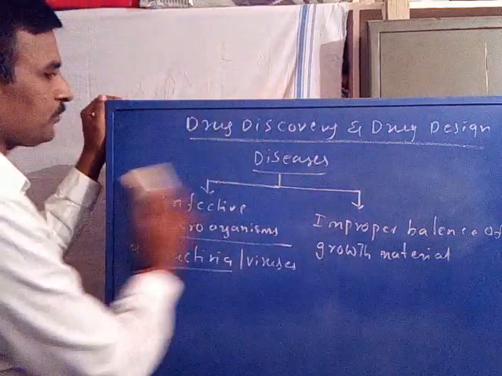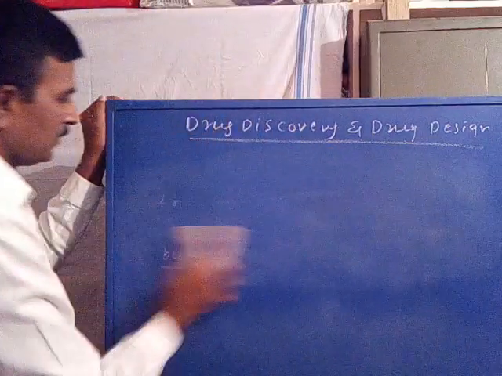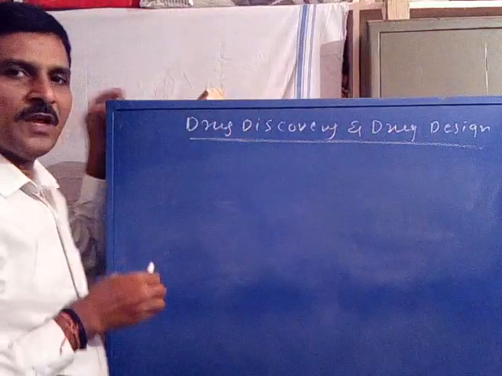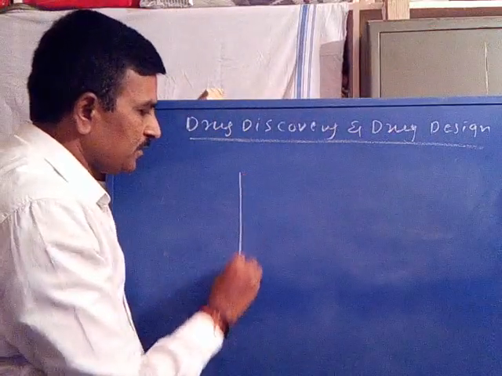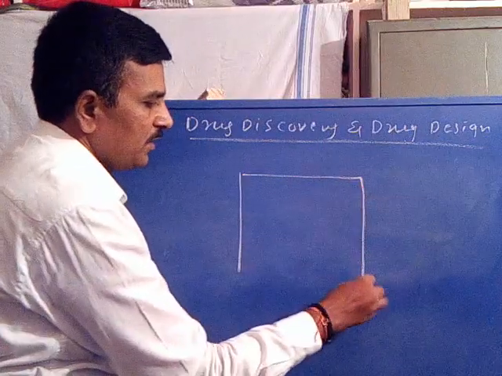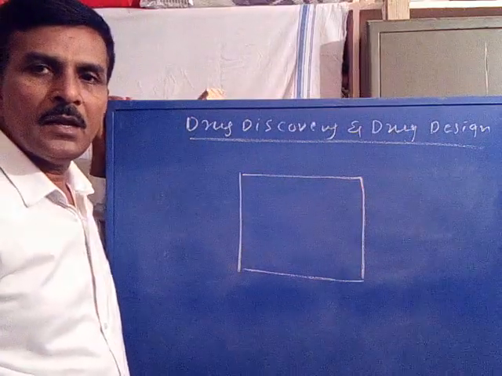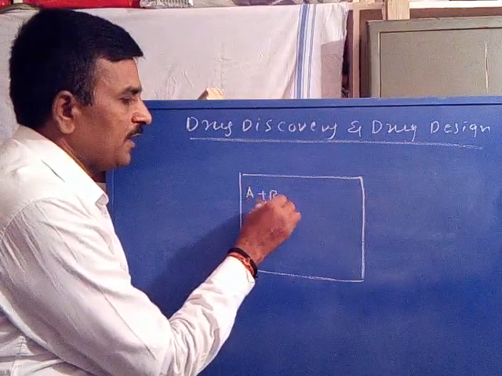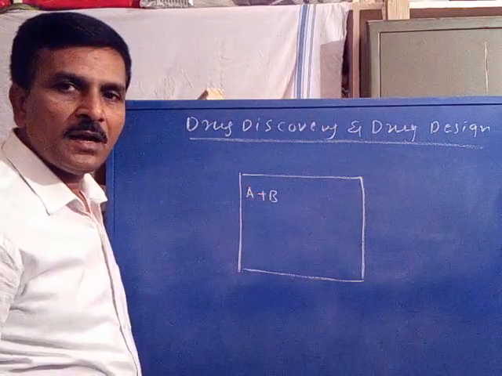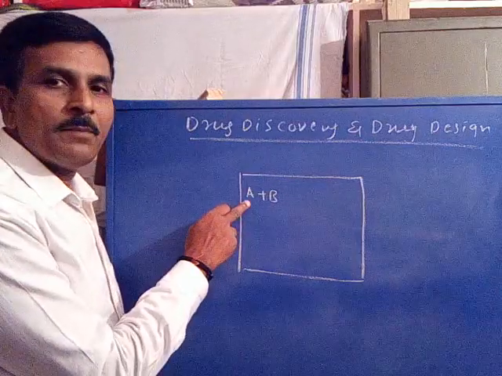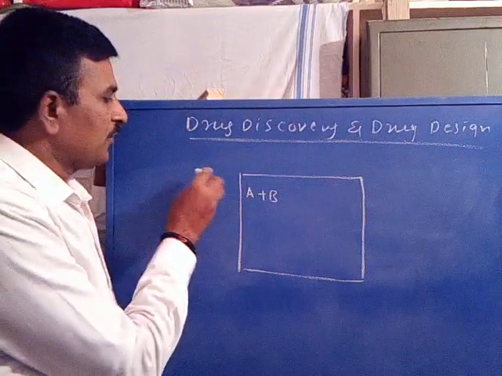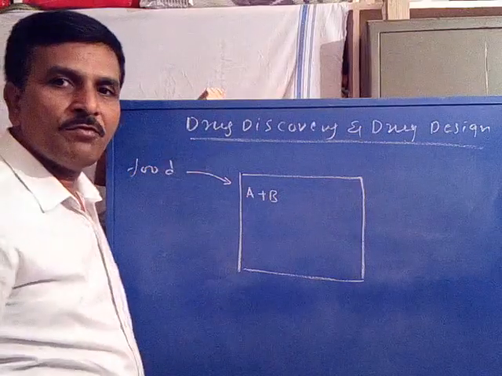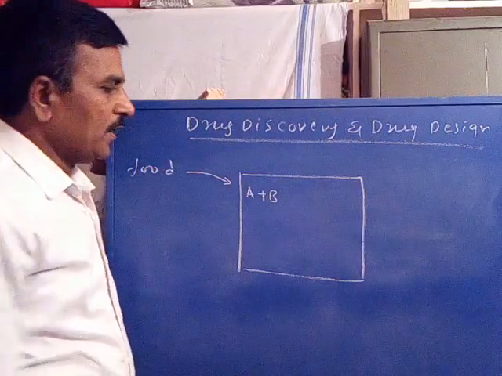That is, the important substances are growth materials. Say for example, this is the cell, a human or animal cell. Now using A plus B starting materials, whatever they may be, these materials are acquired through the food.